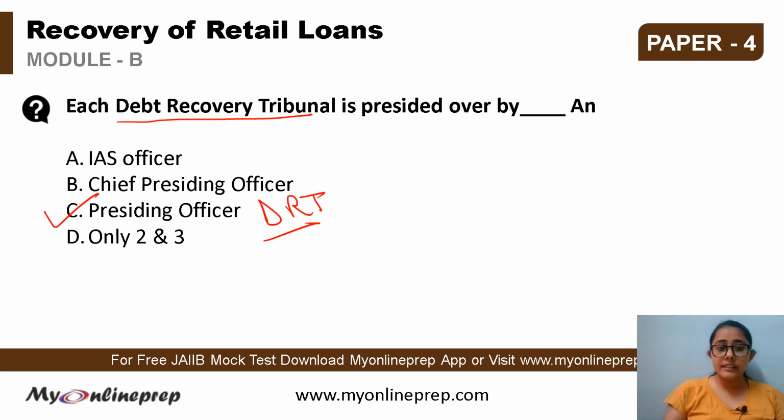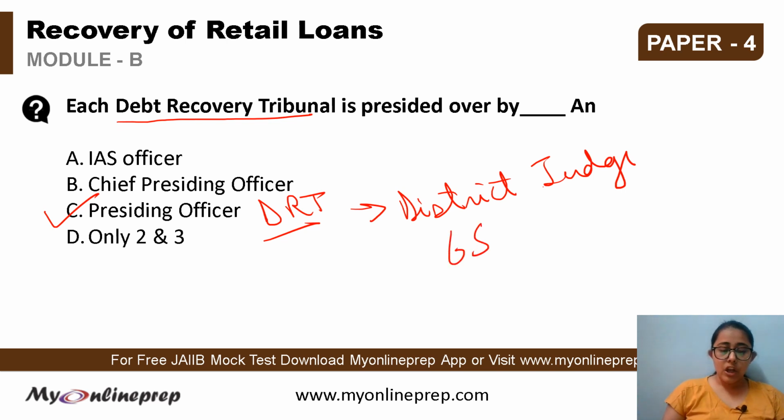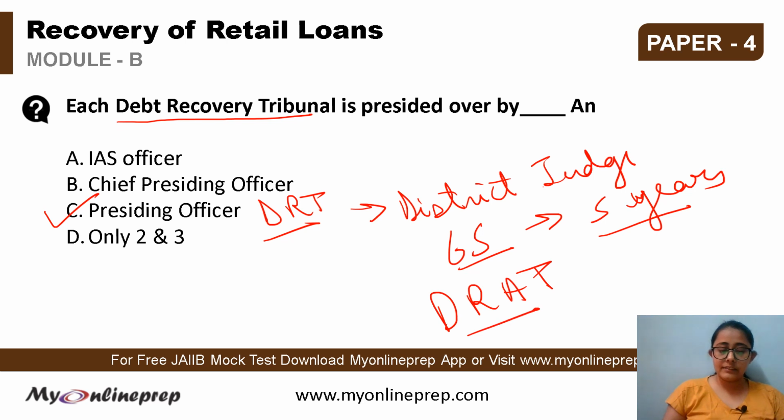If we see the characteristics, the presiding officer holds the position of a district judge, and they are qualified to become a district judge. Apart from that, the age limit is 65 years, or they preside for a 5-year tenure, whichever is less. Either they attain the age of 65, or they preside for 5 years, whichever is less. And an appeal against the order of the DRT is made to the DRAT, that is the Debts Recovery Appellate Tribunal. So this is how it works.